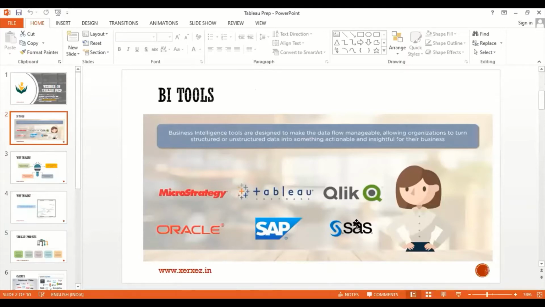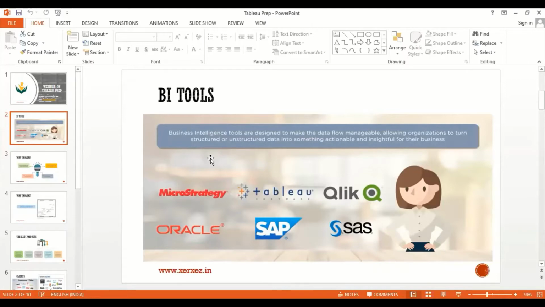Okay. So let's start with BI tools. What exactly does BI stand for? BI stands for Business Intelligence. These tools are designed to make the data flow manageable, allowing organizations to turn structured as well as unstructured data into something actionable and insightful for their businesses. If you look into the market, there are plenty of business tools available.